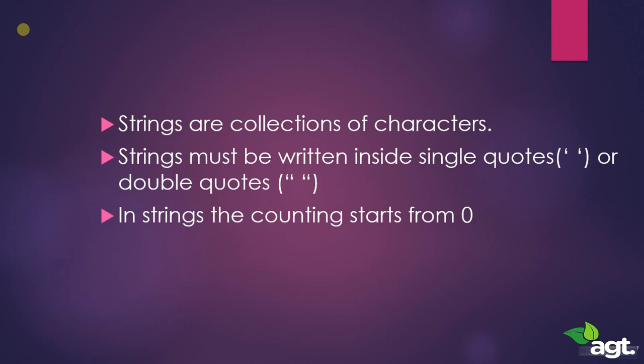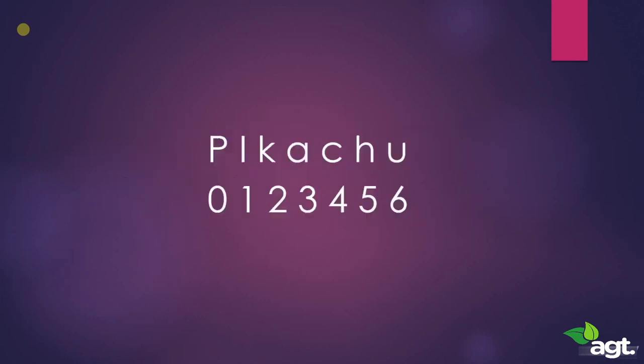So always remember that. Another important thing to remember is that whenever we count the number of characters of a string, the counting starts from 0. Whenever we are dealing with computer stuff, we always count from 0. Not from 1, but from 0. Suppose we have the string Pikachu, which is my favorite Pokemon. When we count it normally, there are 7 characters, right?